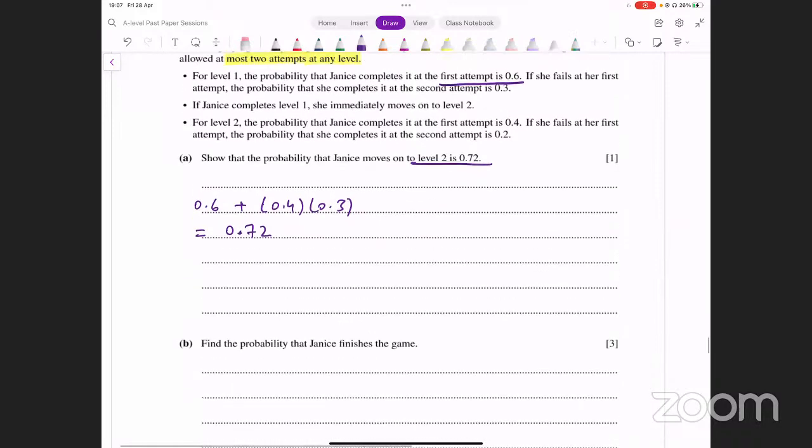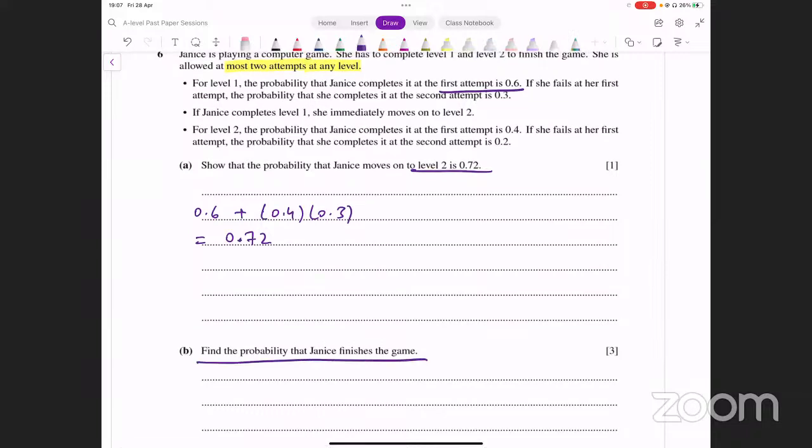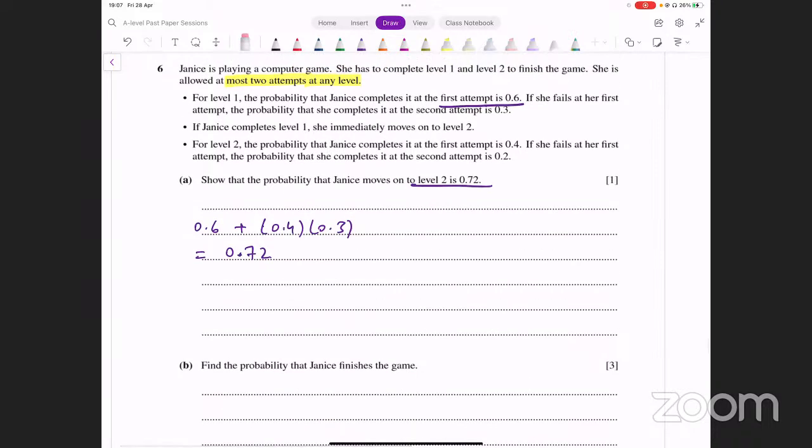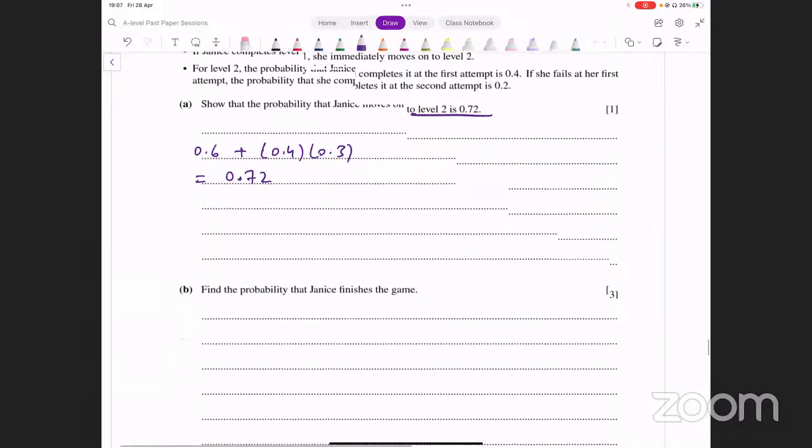Now let me actually make a tree diagram because we are going to need that probably for the next part. Let's look at the second part. Find the probability that Janice finishes the game. That means that she completes level 1 and also level 2. अब इसके बहुत सारे cases बन सकते हैं. So the safer option is going to be that you draw a tree diagram for this. Let's draw that tree diagram.